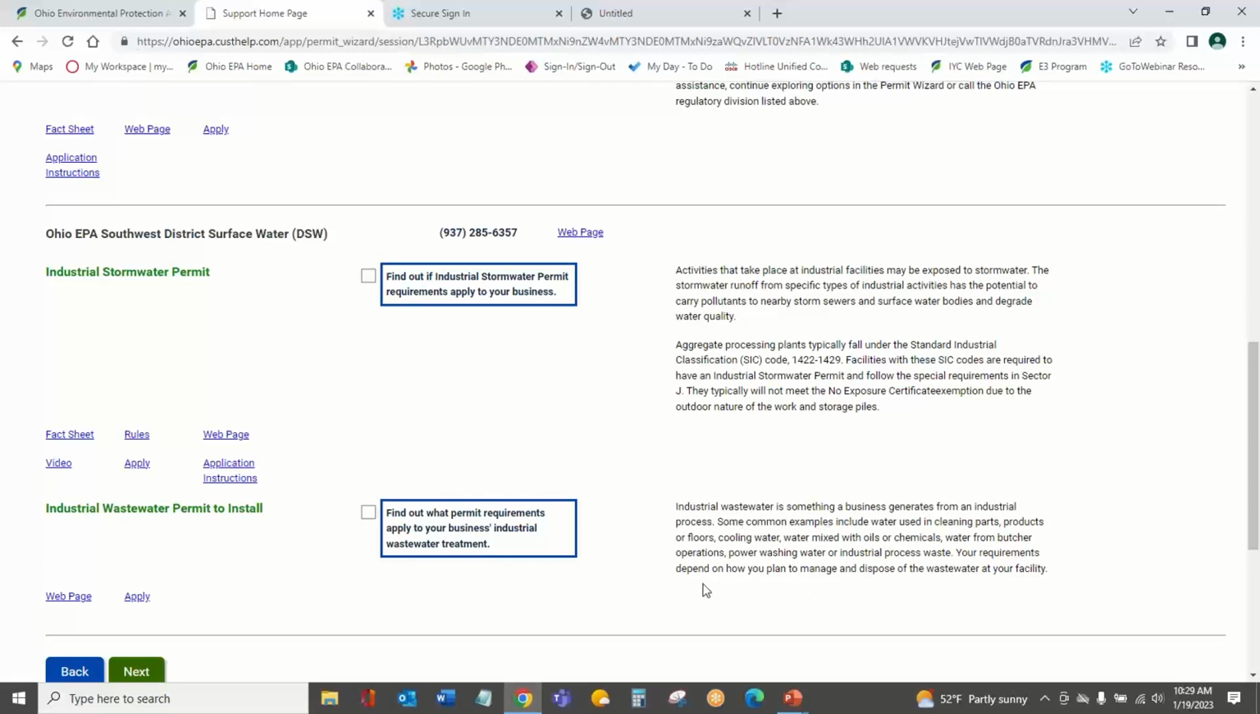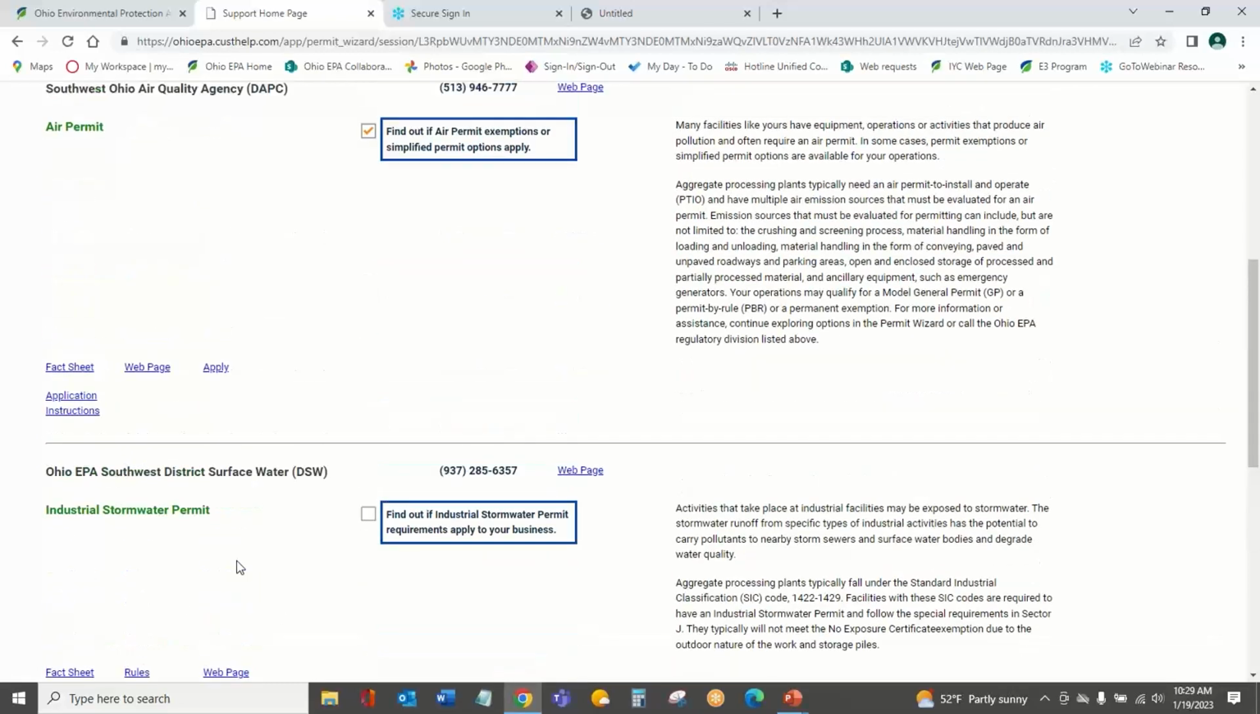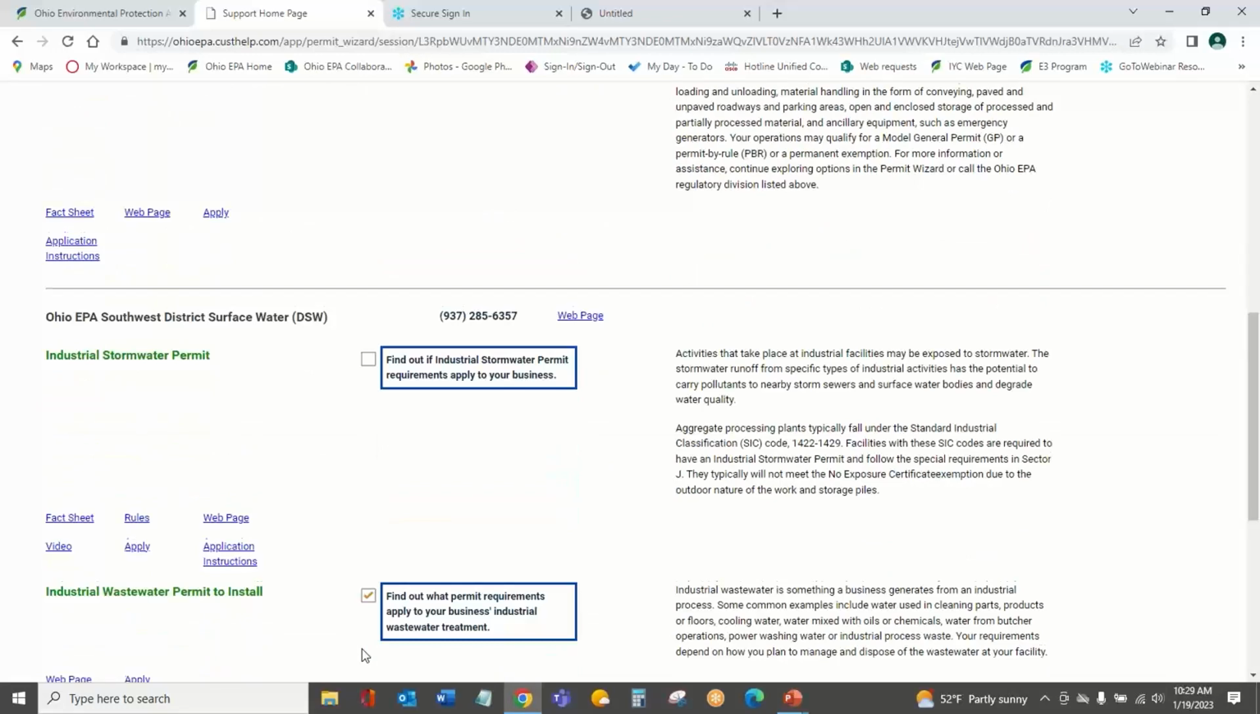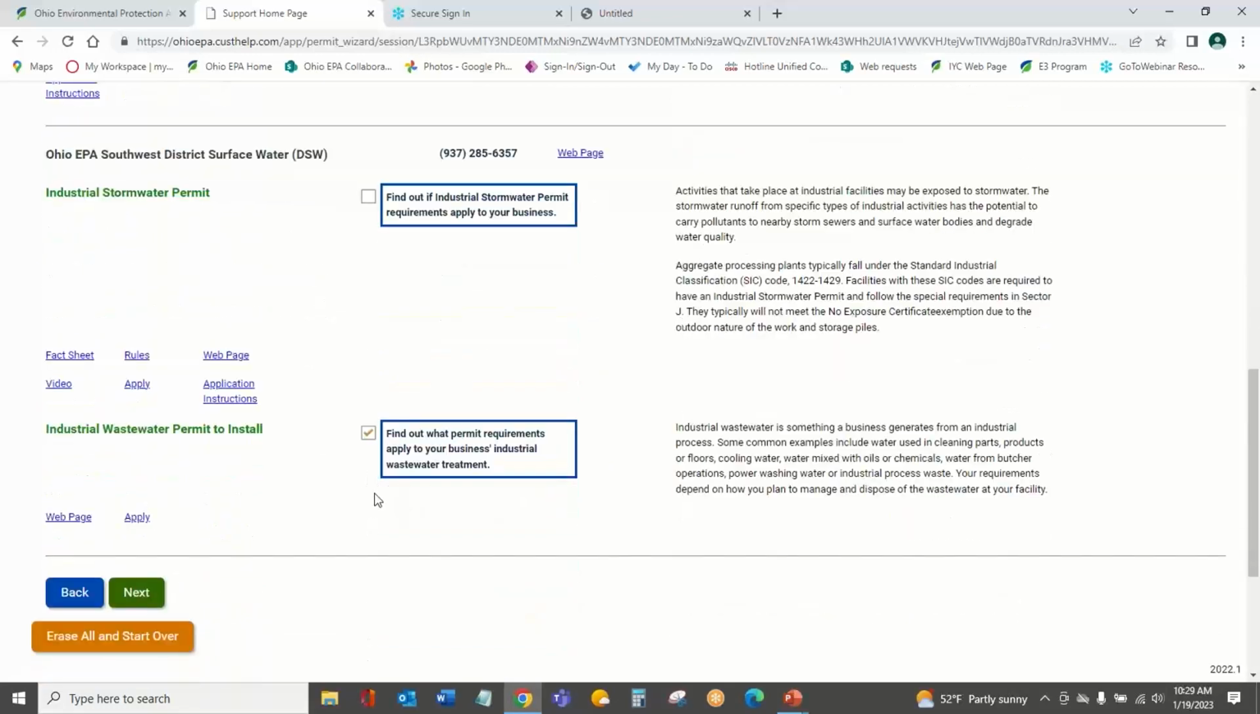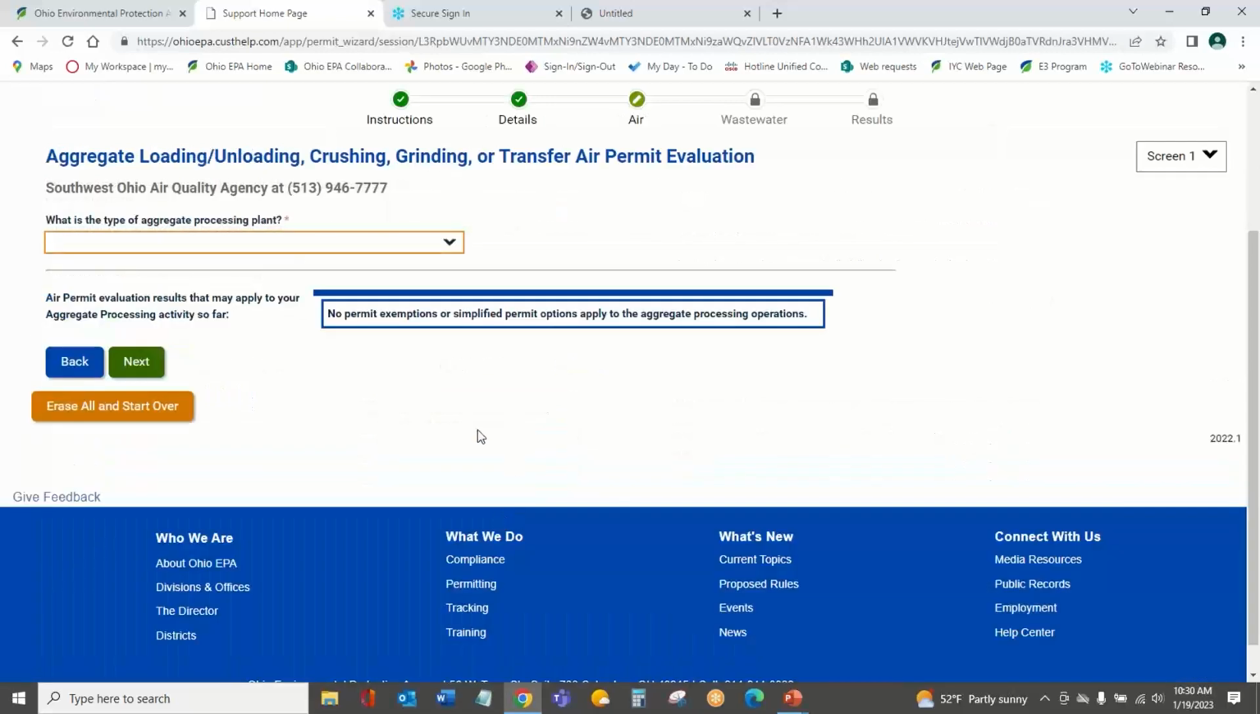It gives some common ideas of what that looks like. And since I don't know about that one, I'm going to say, yeah, I want to evaluate for that. So we now are evaluating for two separate pieces as a deeper dive. I know my general requirements, kind of what applies to my business, but I'm looking for that deeper dive now for these two requirements. I'm going to say next.